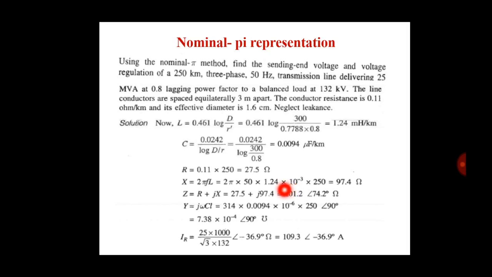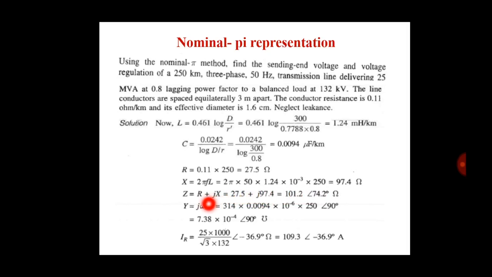Now we find Z, meaning impedance. Z is equal to R plus JX. We have the values of R and X. Okay, so put these values and find the impedance is equal to 101.2 with angle 74.2 degree ohm. Okay, here is the value of Z in complex form and here it is in polar form.